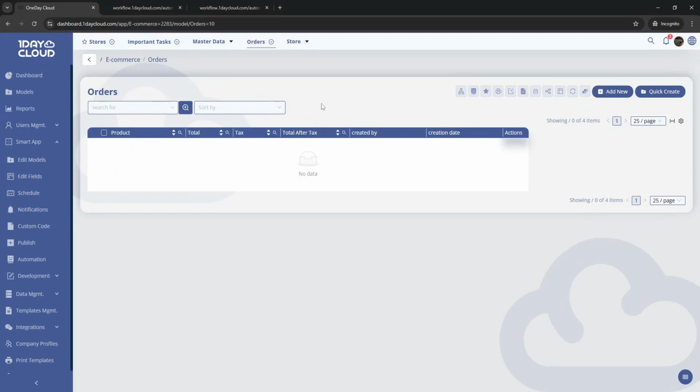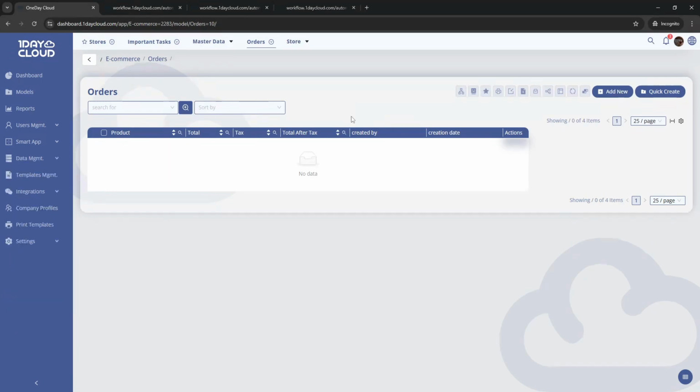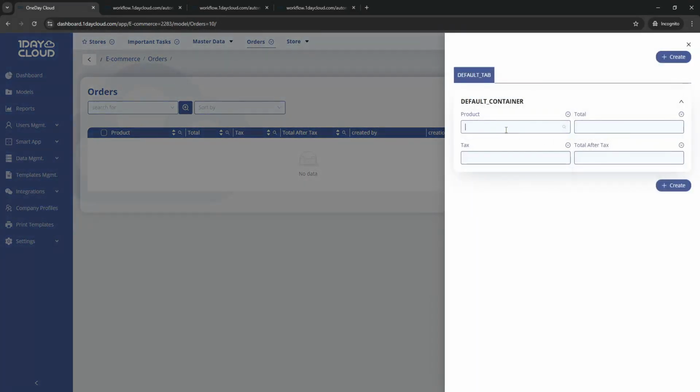So let's see another example where we can use the SME to set values, not for conditions only. I have created a model named order, simply, with a product, total, tax, and total after tax. Now what we want to do, when creating a new order, is calculate the total after tax automatically. So let's do this.